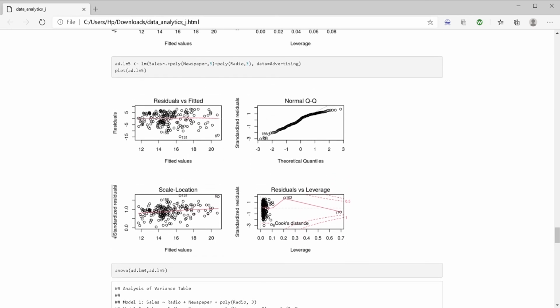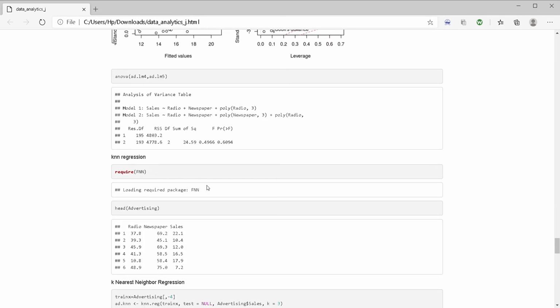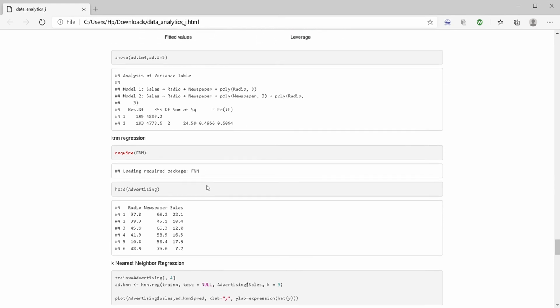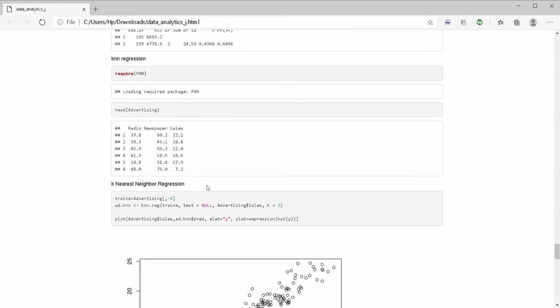So moving on to our fifth model where we use newspaper as a variable, and we take our two polynomial models at a time, and then finding a relation between the fourth and the fifth model, we'll see the ANOVA again, which is the relation between the fourth and the fifth model. Then we'll perform KNN regression to find out the k nearest neighbor, and then we will plot our KNN regression model, which is in two graphs.